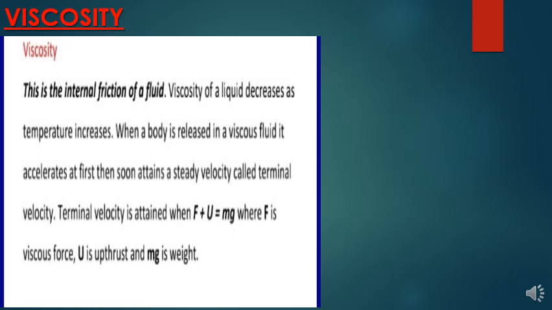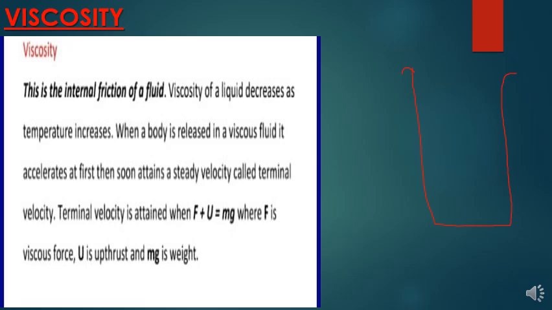The last thing in this topic ni viscosity. So viscosity basically it is the friction inside a fluid. For example, air. That thing we call air resistance that makes us not to move fast in air. Hiyo tunaweza ita viscosity. Because air is just a fluid.